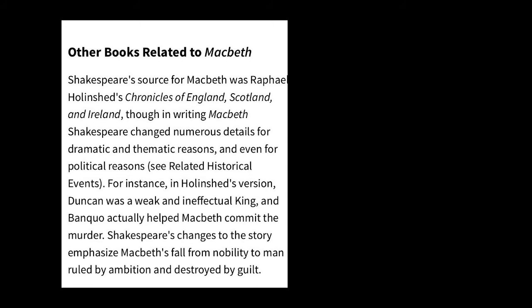Shakespeare changes the story and emphasizes Macbeth's fall from nobility, ruled by ambition and destroyed by his own guilt. By the end of the play, Macbeth was engulfed by his own guilt, so that he started behaving in a much more psychotic manner.